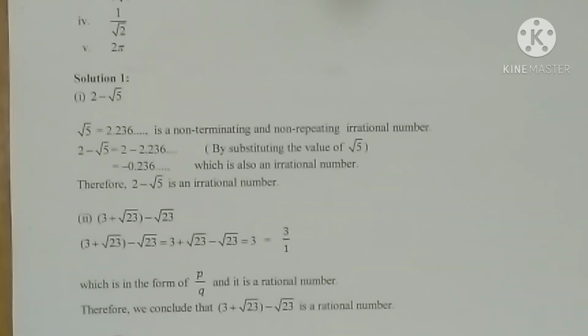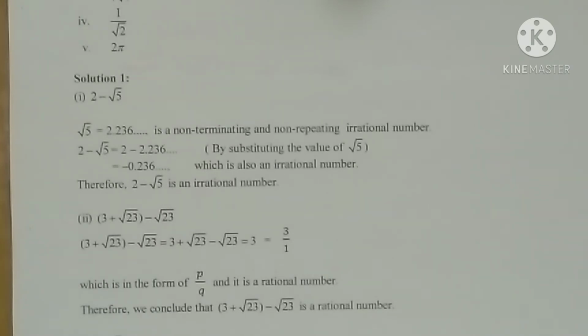Now we already studied the properties: if one number is irrational and one number is rational, the sum, subtraction, product, or division, whatever it may be, is irrational only. When both are different, rational and irrational, whether we do addition, subtraction, product, or division, our result is an irrational number only. That concept we can also use here. So 2 minus root 5 is an irrational number. While putting the value also we can check like this, right?